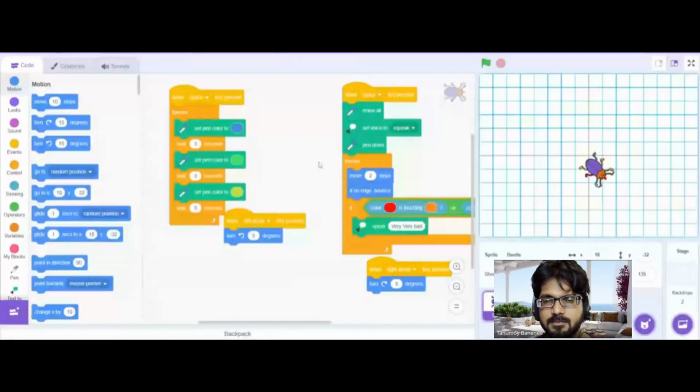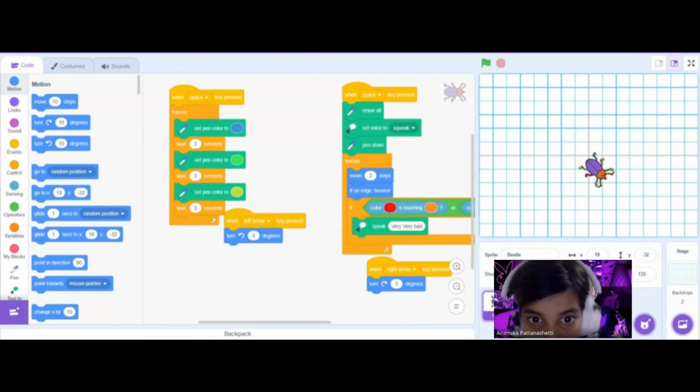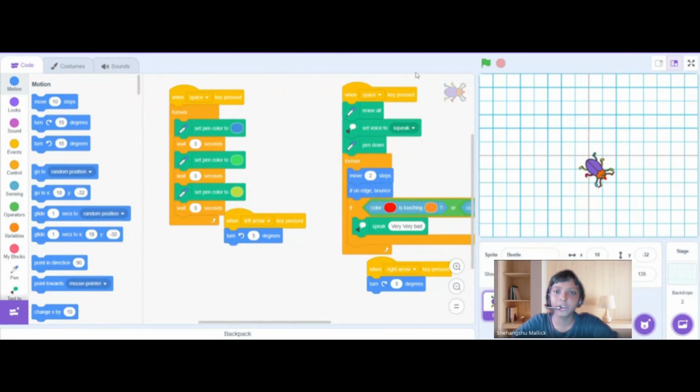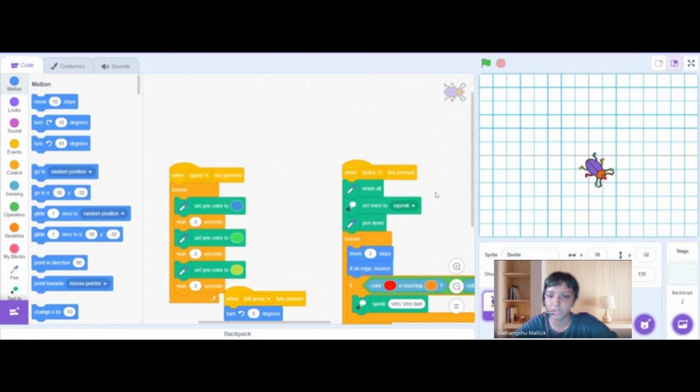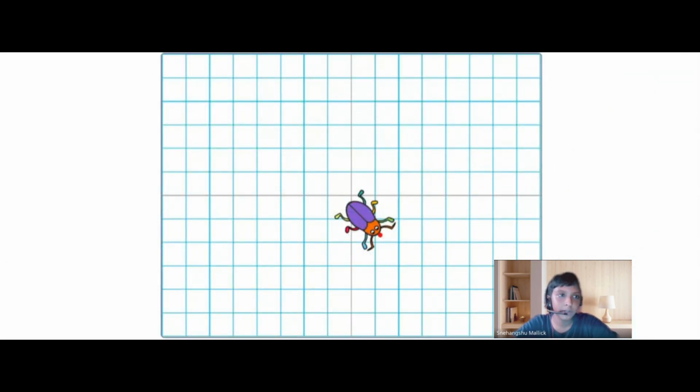So this is the beetle project. It is a game in which the beetle will travel and its trace will come down on the graph. If the beetle touches its own line, then it will say very very bad. So that's the game. The beetle shouldn't touch its own line and should complete the trace. So if we expand this, wait a minute.